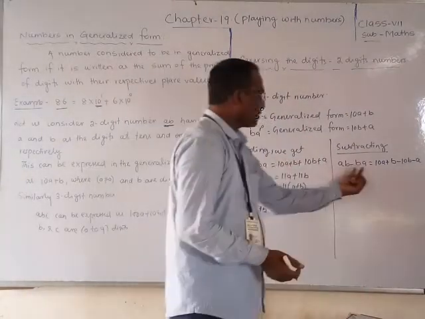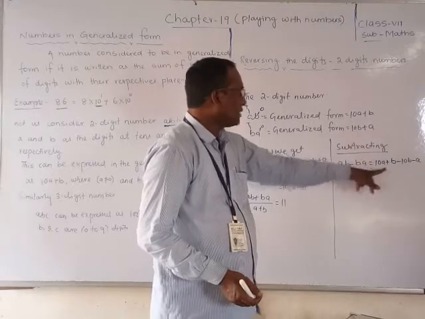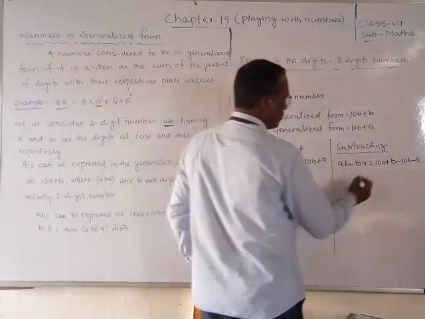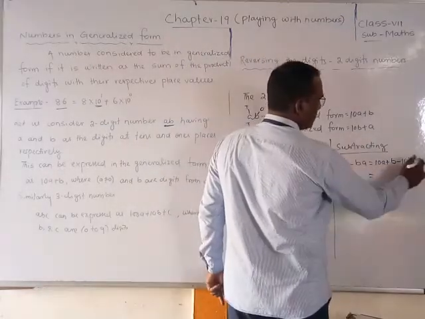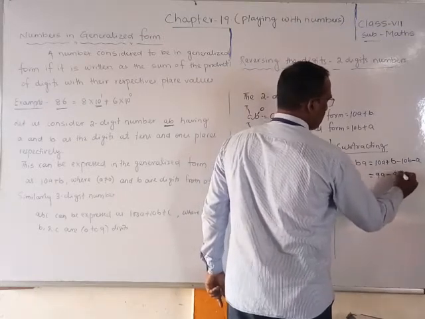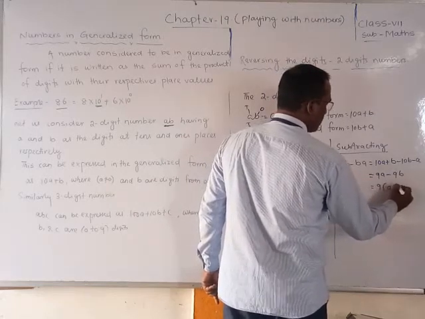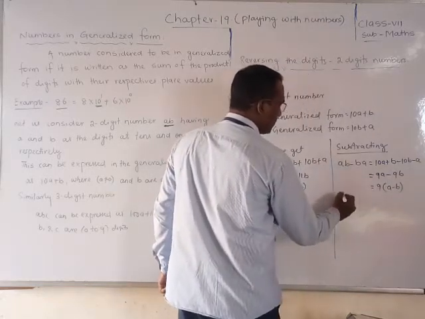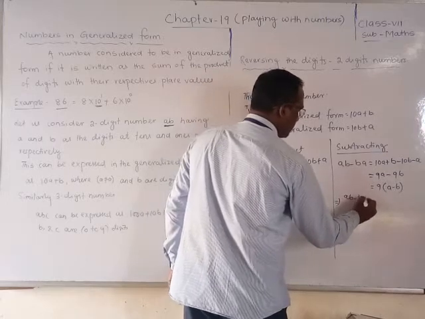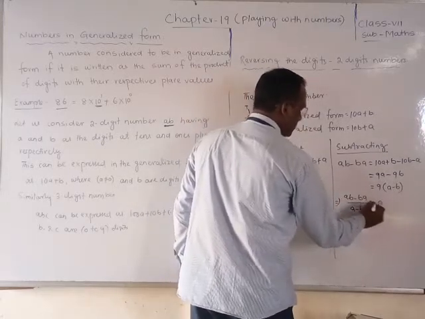We are doing subtraction. ba, this one, so minus 10b minus a is equal to what? 10a minus a is 9a, minus 9b, is equal to 9. If you take 9 common, you will get a minus b. So ab minus ba divided by a minus b will get 9.